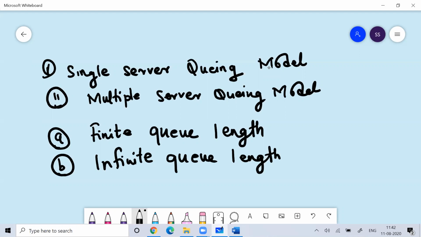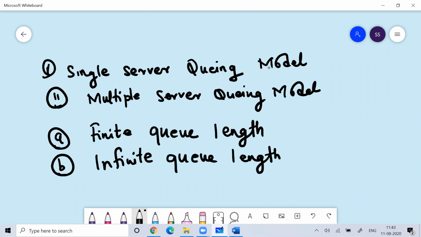While there can be a mechanism like maybe you go to a ticket counter, or maybe some bus booking counter, there you find that infinite people can be there. Then it comes under infinite queue length. So depending upon the model, the length of the queue can either be finite or infinite.